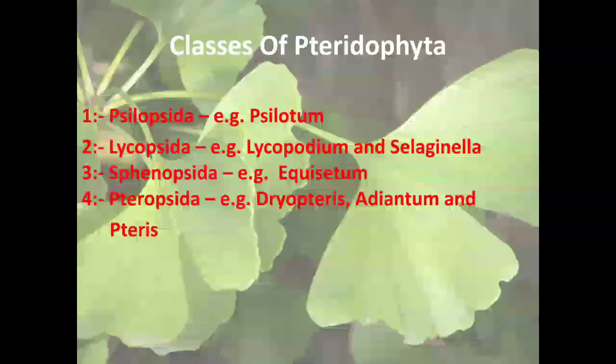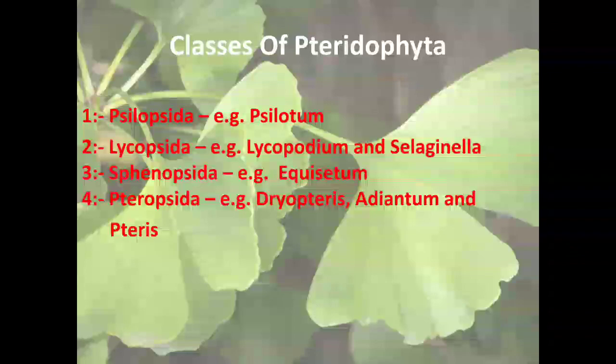Now, what are the classes of the pteridophytes? There are four major classes of pteridophyte plants. The first class is known as Psilopsida. In this class there is only one plant, Psilotum, a very rare plant now found on the earth. Psilotum plant, only one example, in Psilopsida.